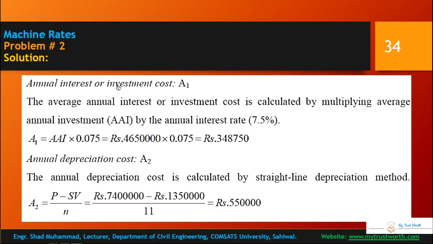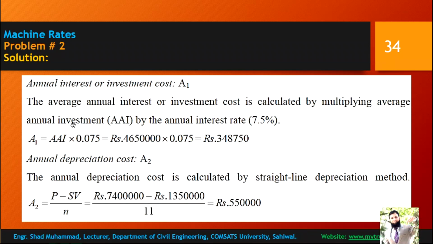So, annual interest or investment cost. The average annual interest or investment cost is calculated by multiplying the average annual investment by the annual interest rate.